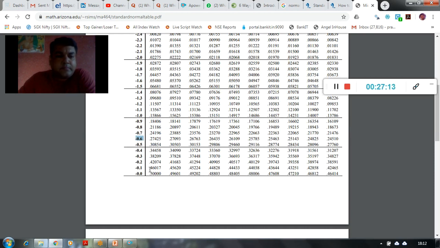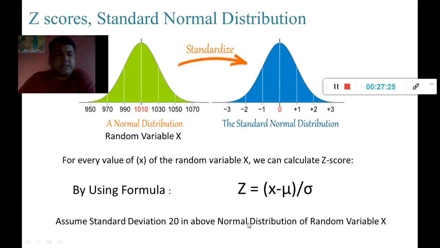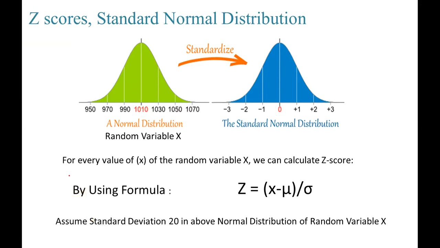So where is -0.6 lying in this particular scenario? -0.6 is lying over here somewhere, because this is 0 and towards the minus sign. So maybe somewhere here. So I am interested in this area basically.